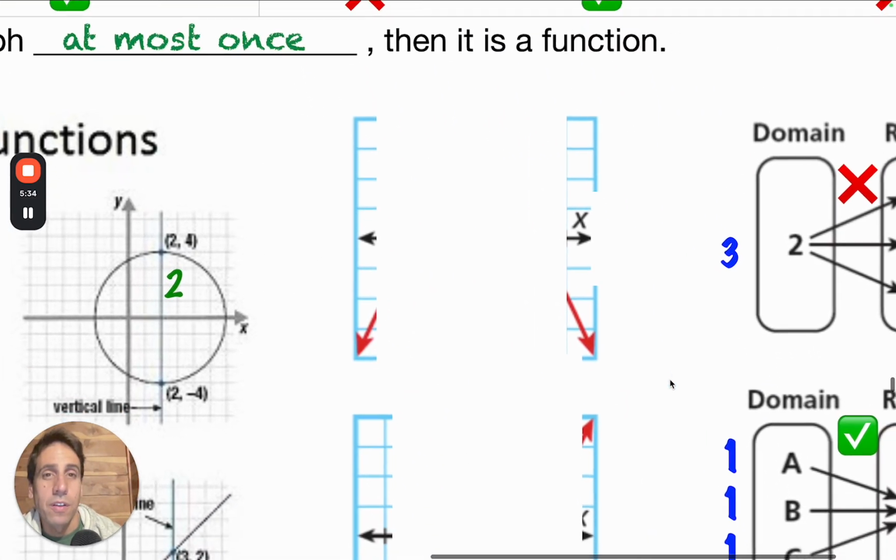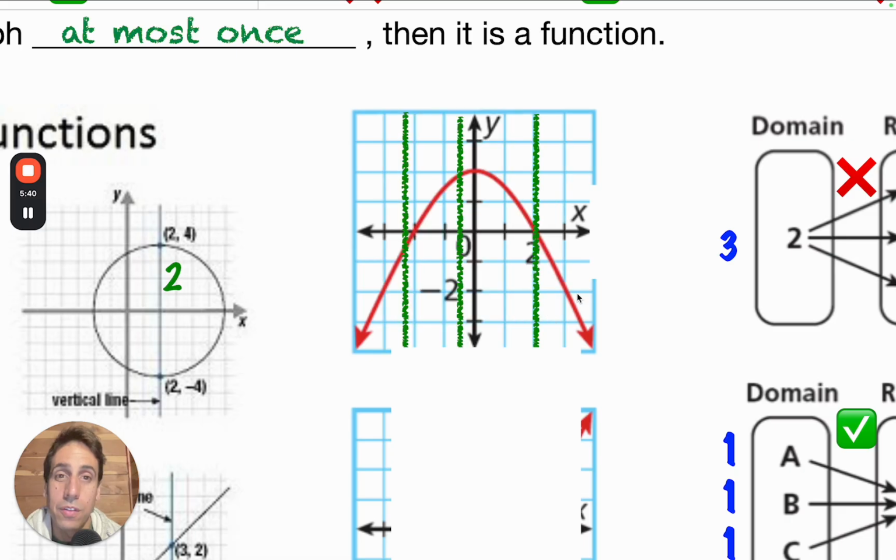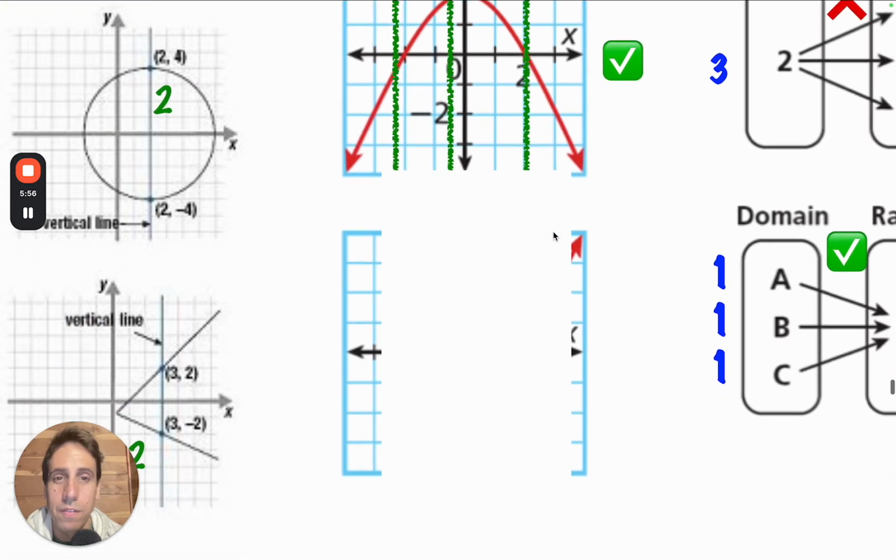Let's take a look over here. On your packet, you see this parabola, and you could draw as many vertical lines as you want. At every line, it touches exactly once. So this vertical line touches once. This vertical line touches once. This vertical line touches once. Therefore, yes, a function.